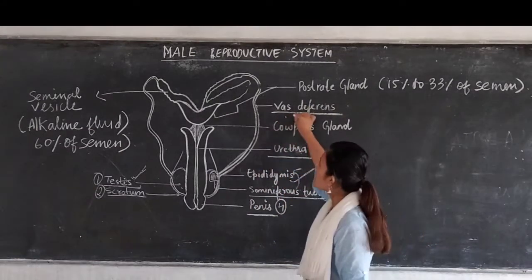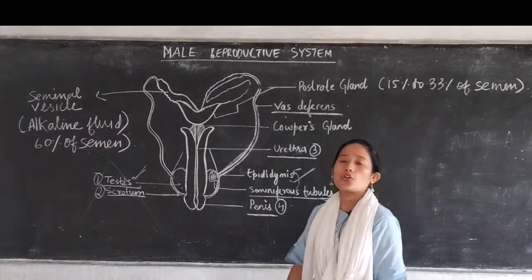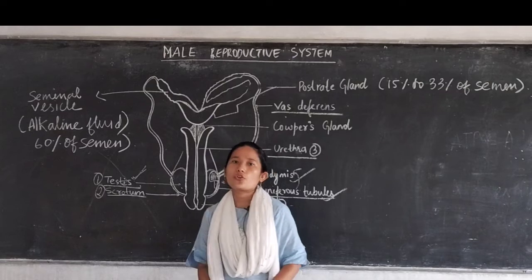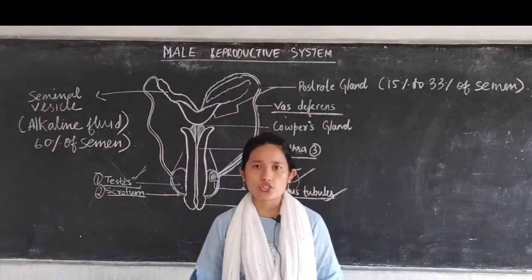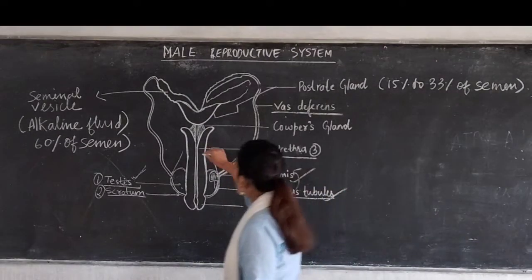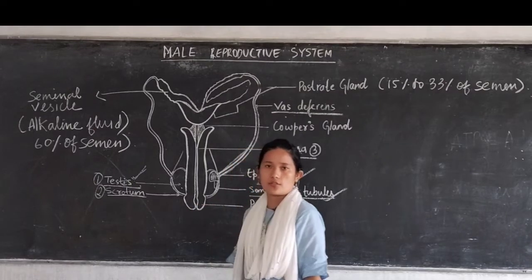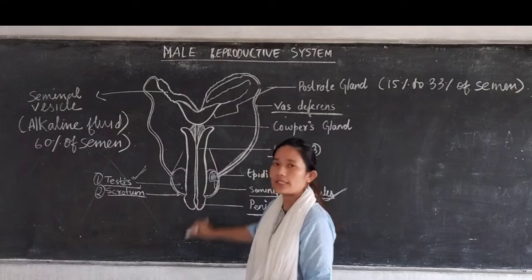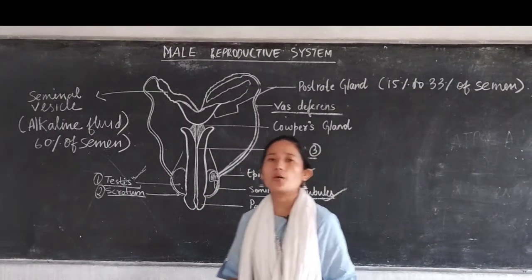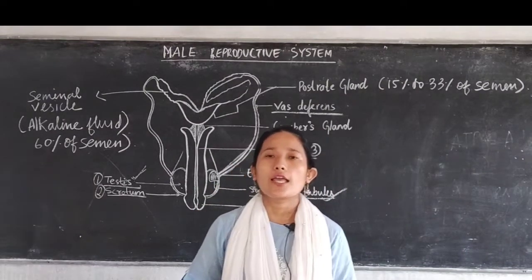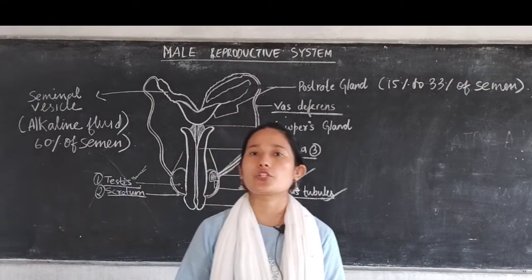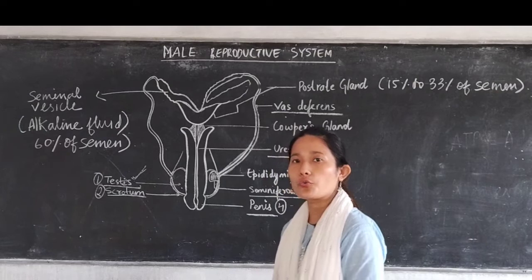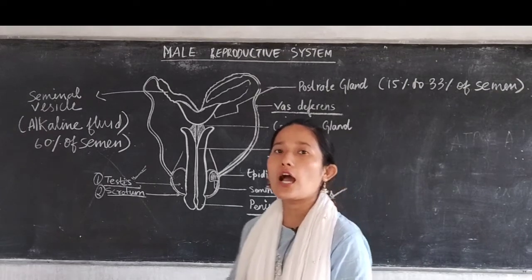Now the urethra is also a tube like structure which continues along the penis region. Your urethra helps in taking those sperm to the penis, and the penis is an organ through which your sperm are ejected outside, and it's the same organ through which urine is also ejected outside.